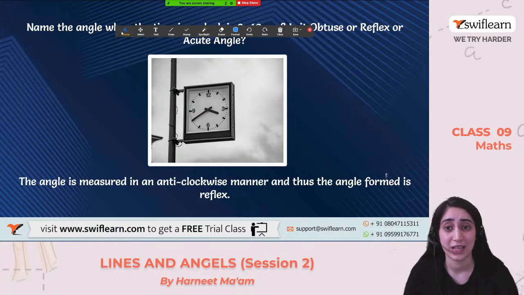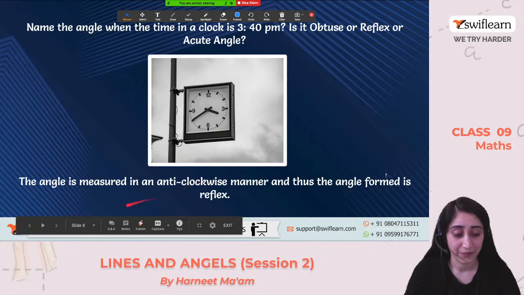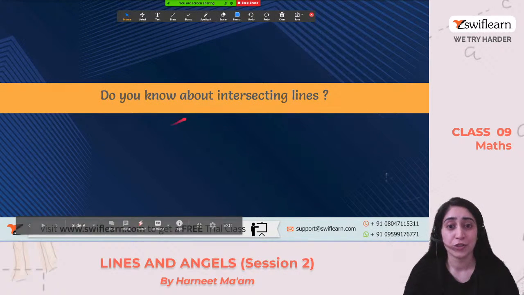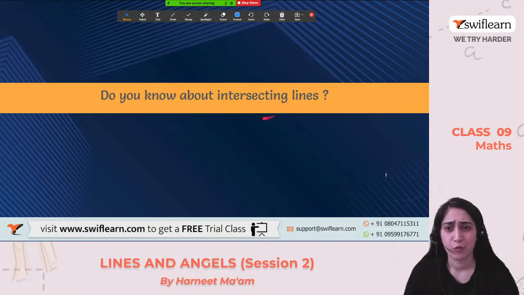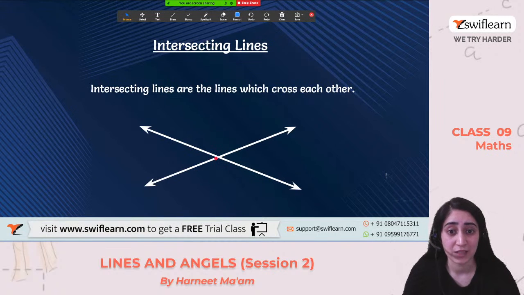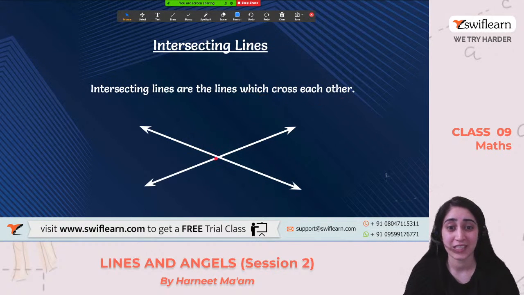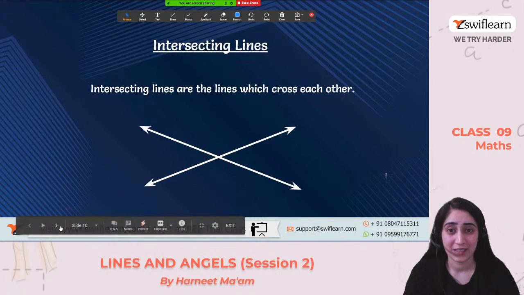That is why in this example, when someone asks you what's the angle, you have to say it's a reflex angle. Okay, great. So do you know about intersecting lines? What are intersecting lines? Yeah, any idea? We have already discussed that when two lines meet at a point, right? When two lines intersect and cross each other, they meet at a point, that we call an intersecting line. So intersecting lines are the lines which cross each other. So they are meeting at a point. Okay, we have done this in the previous session.